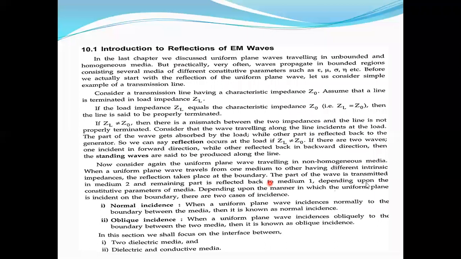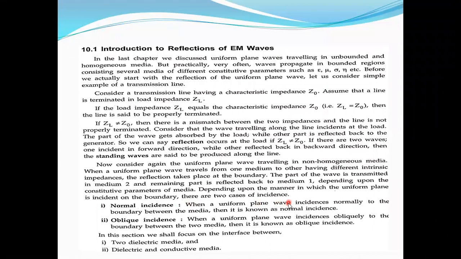Next, part of the wave is transmitted into medium 2. So some part of the wave is reflected, some part of the wave is transmitted, and the remaining part is reflected back to medium 1. Depending upon the constitutive parameters of the media, and the manner in which the uniform plane wave is incident at the boundary, there are two cases of